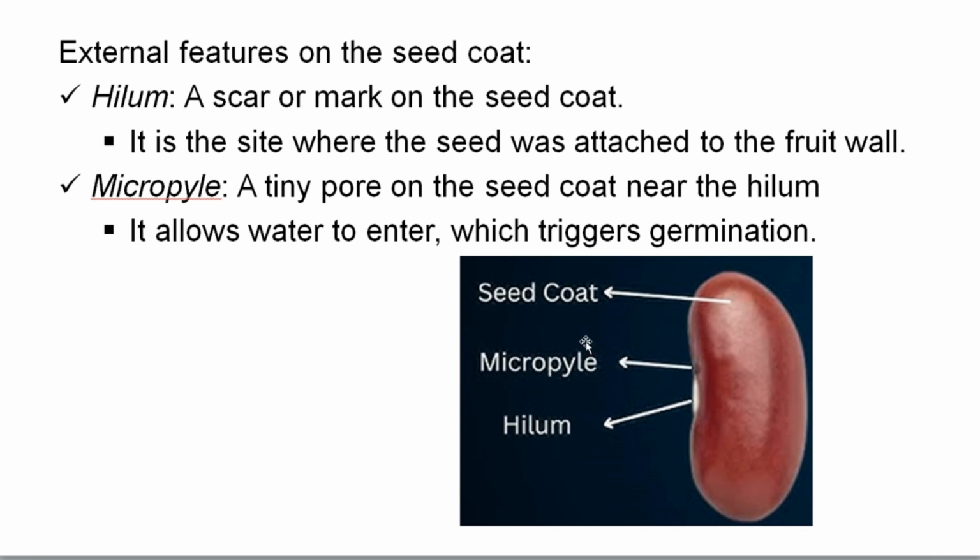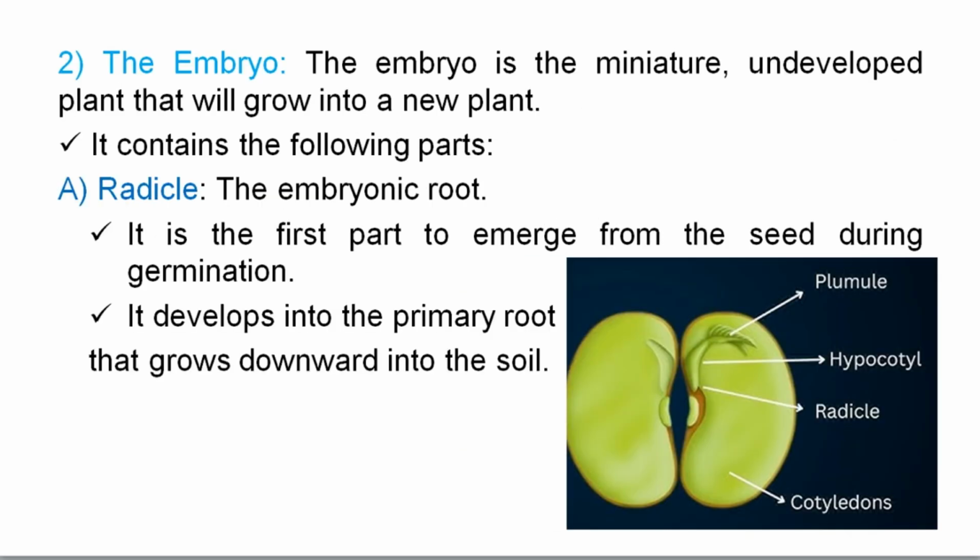So hilum and micropyle are other external features on the seed coat. Good. The second one is the embryo. The embryo is a miniature undeveloped plant that will grow into a new plant. Look at this part. The embryo consists of the plumule, the hypocotyl, and the radicle.